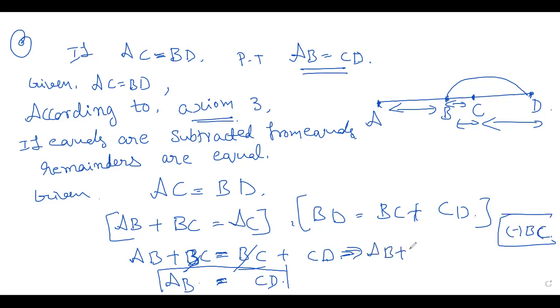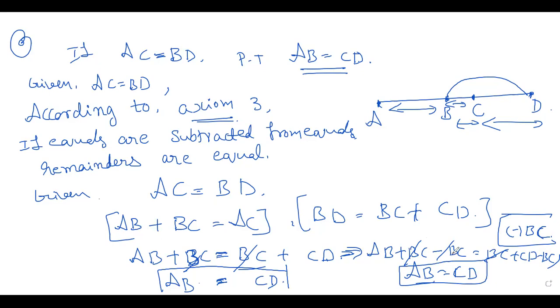AB plus BC minus BC. Okay, children, I am subtracting equals. So what do you have on the right hand side? BC plus CD minus BC. So now what happens? BC cancels here. BC cancels. AB is equal to CD.